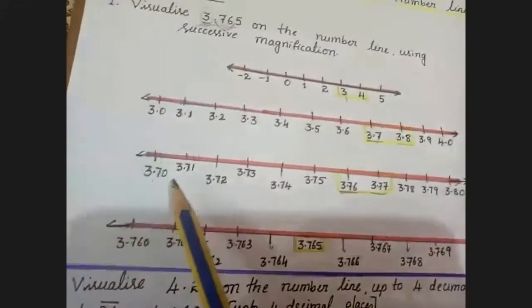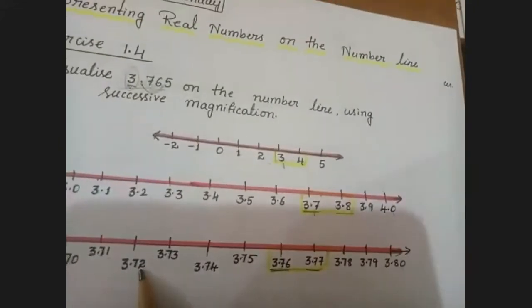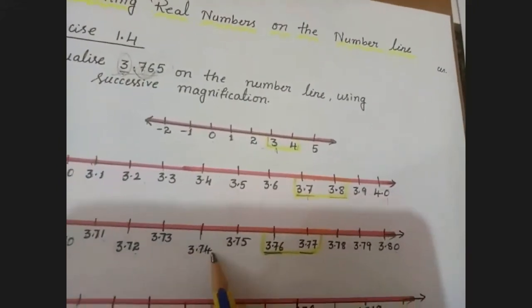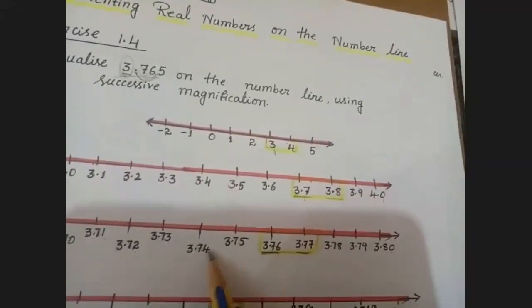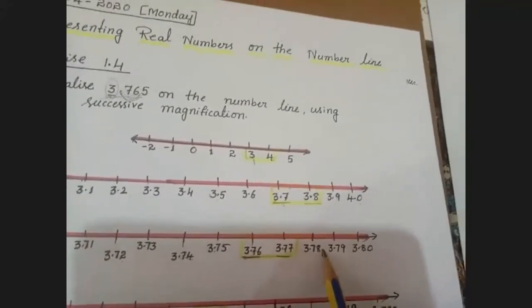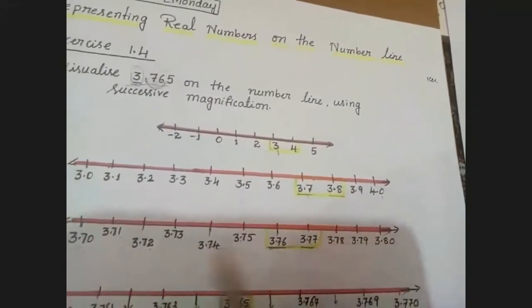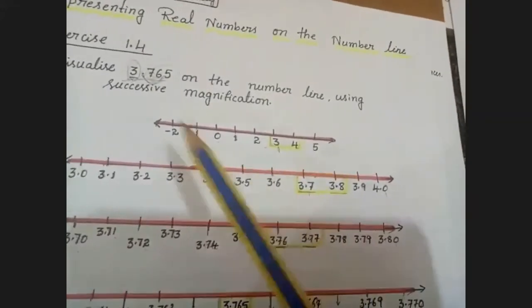Between these two, I'm getting 9 decimal numbers: 3.70, 3.71, 3.72, 3.73, 3.74, 3.75, 3.76, 3.77, 3.78, 3.79, 3.80. So I got 3.76 here.